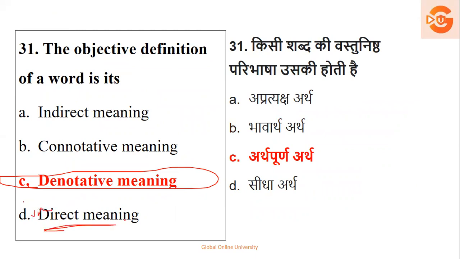Just make a correction, your option will be indirect. Denotative itself is called direct meaning. If such an option comes, definitely first give preference to denotative meaning, because that is what we have in the syllabus. So it is denotative meaning, not direct first.